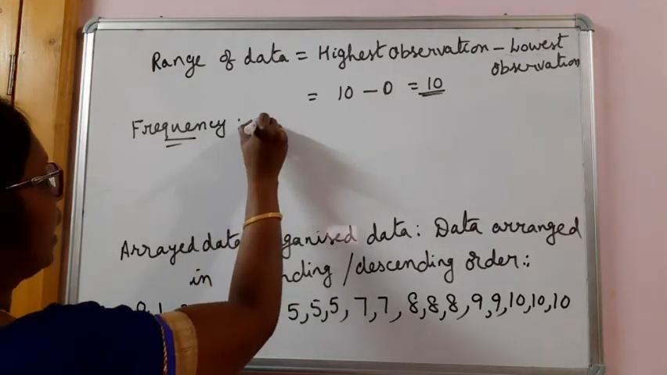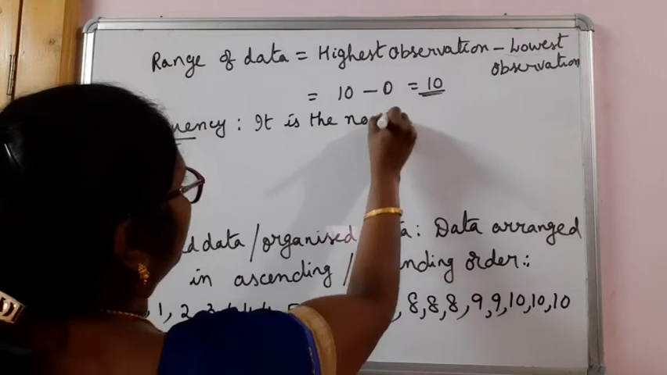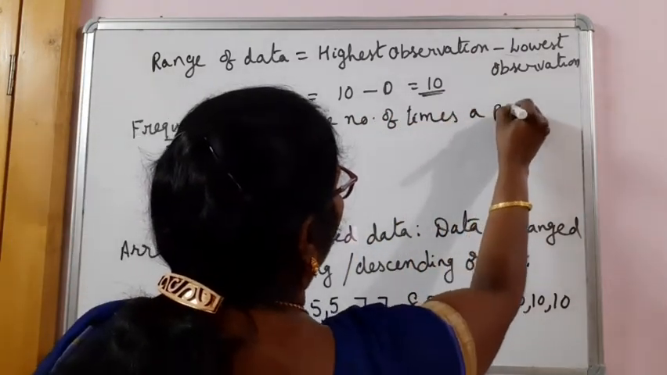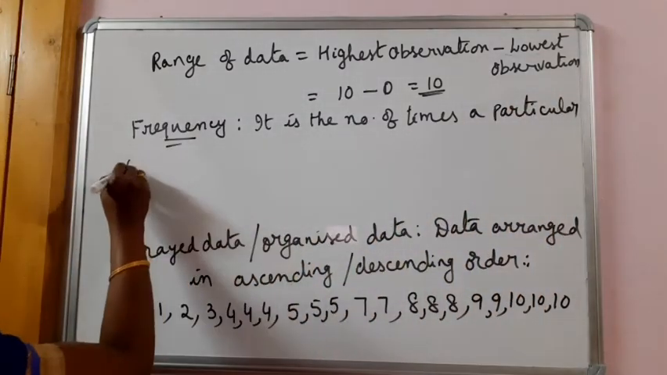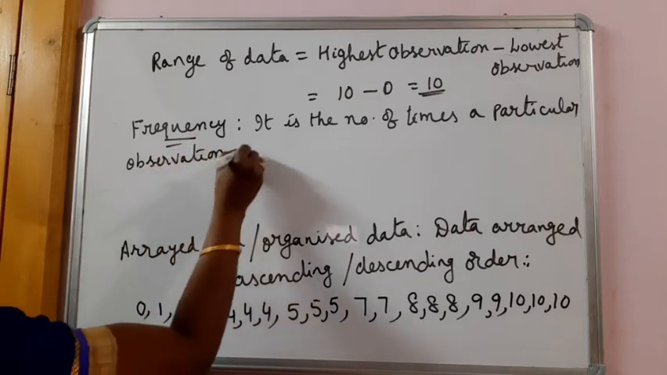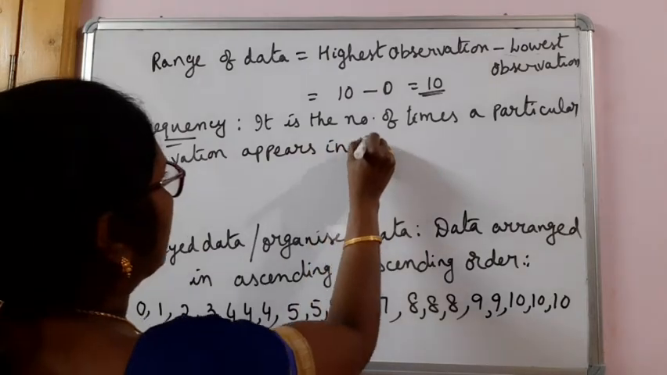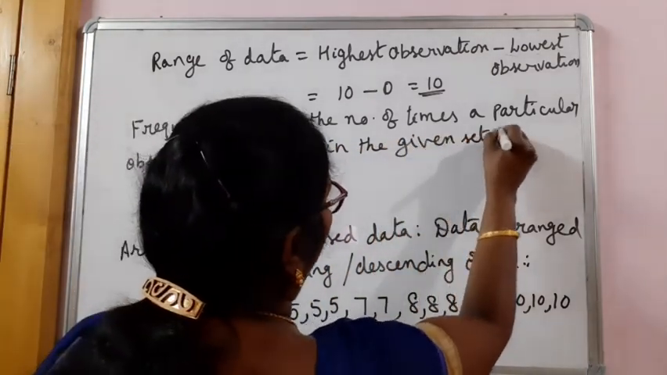Frequency is the number of times a particular observation, or particular variate, appears in the given set of data.